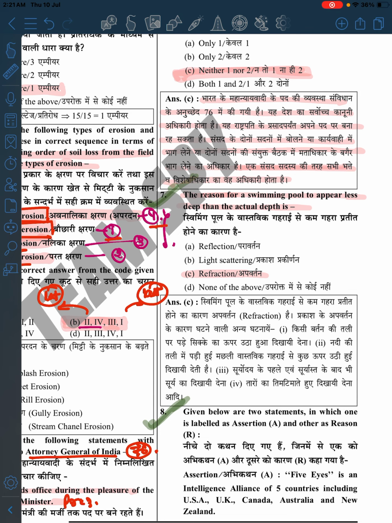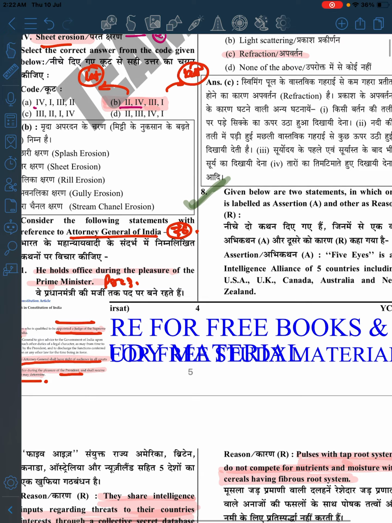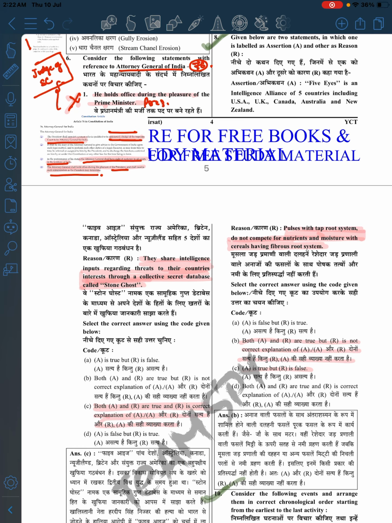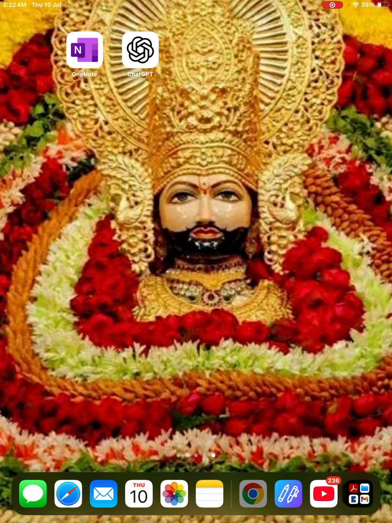The reason a swimming pool appears to be less deep is refraction. It is a pretty simple one. So this is an assertion reasoning question where we are talking about the Five Eyes. It is basically the countries which share intelligence, and all the G7 countries. If you remember the G7 countries, right? No, my mistake. It is not the G7 countries, but the countries like US, UK, Canada, Australia, and New Zealand share their intelligence with each other. But I am not sure whether they are all G7 countries or not.